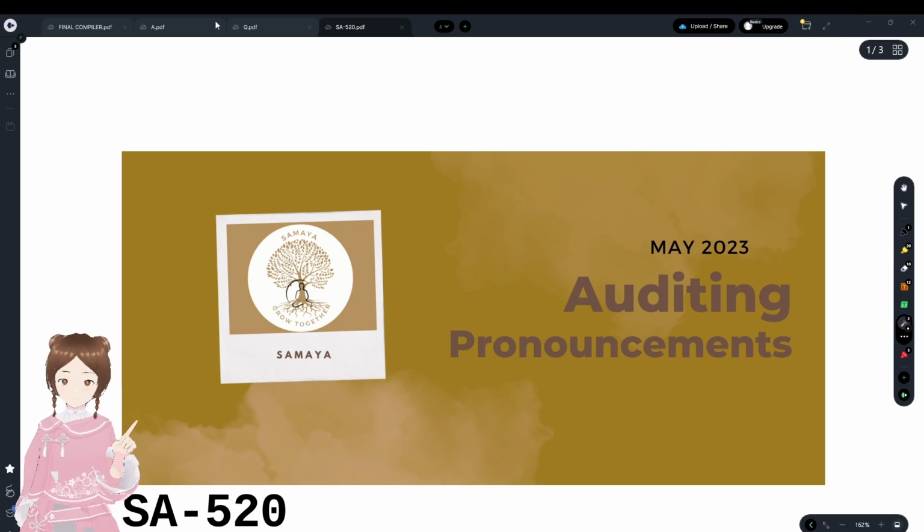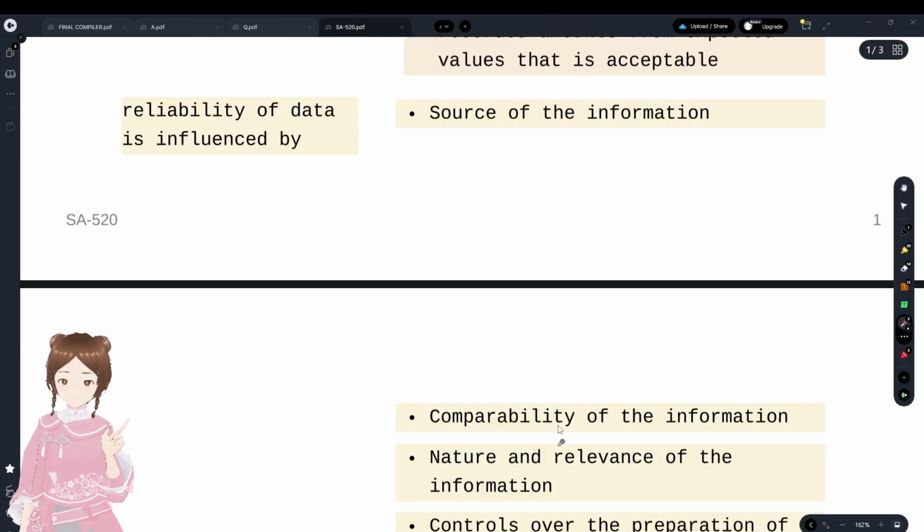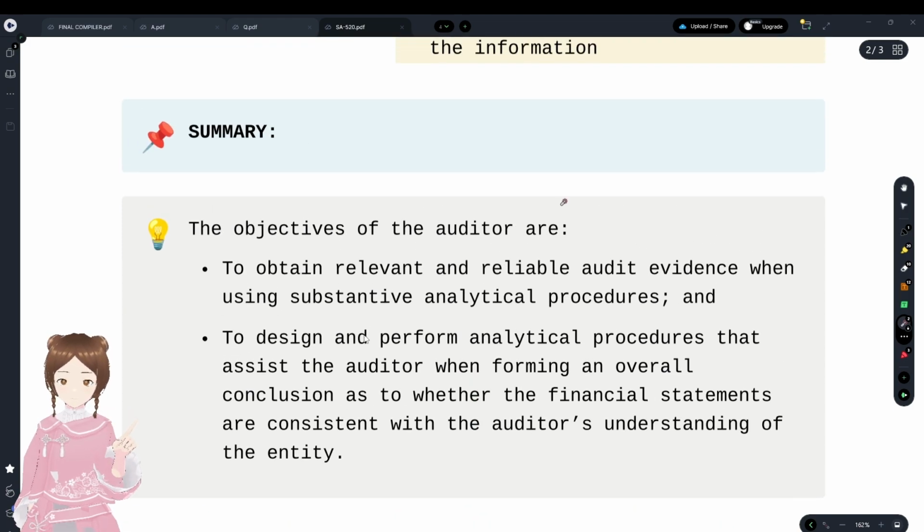And now we'll see SA 520, that's with regards to analytical procedures. Objectives of the auditor under this 520 were to obtain relevant and reliable audit evidence while using substantive analytical procedures. For that, what does he have to obtain? He has to obtain relevant and reliable audit evidence and design and perform analytical procedures that assist the auditor when forming an overall conclusion as to whether financial statements are consistent with the auditor's understanding of the entity.